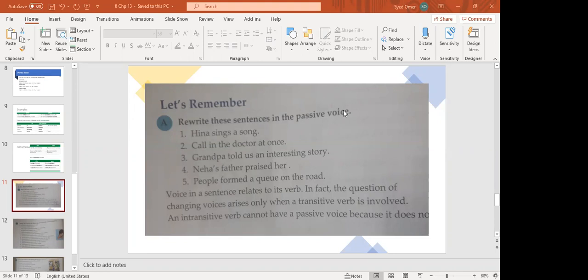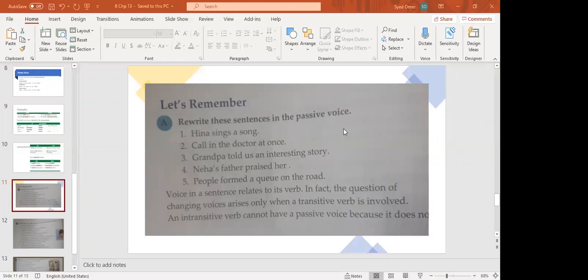Ji Fatma. Can I tell the next? You have told, now it's first. I will also ask you in the end. Yes, Umema. Number three. Teacher, can you repeat number 2? Beta, number 2, I have told you, these are imperative sentences. Imperative sentences begin with let. After let, you have to put the object. So, let, the object is the doctor. Let the doctor be called in at once. Okay? Let the doctor be called in at once.